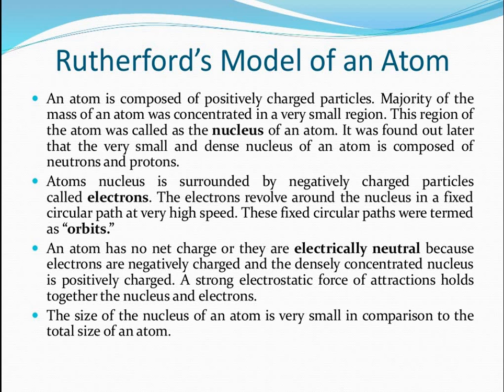Okay, and this nucleus is surrounded by a suitable number of electrons, so that the total negative charge is equal to the total positive charge on the nucleus, and the atom as a whole is electrically neutral. Okay, so these electrons will revolve around this particular nucleus.